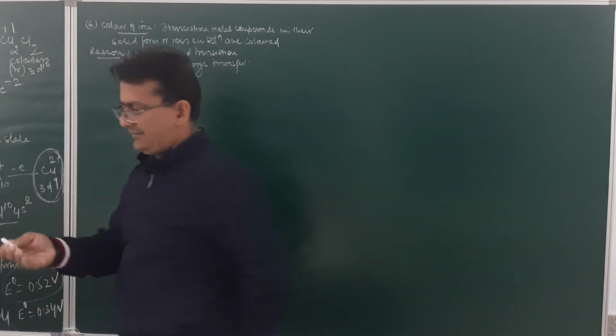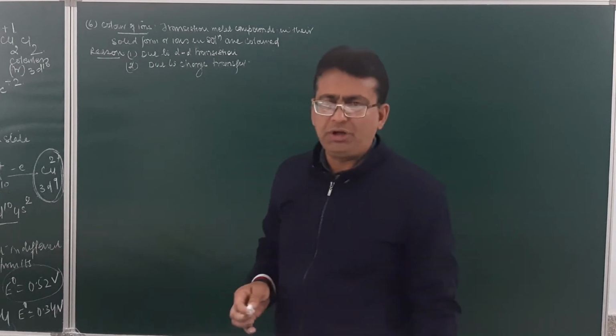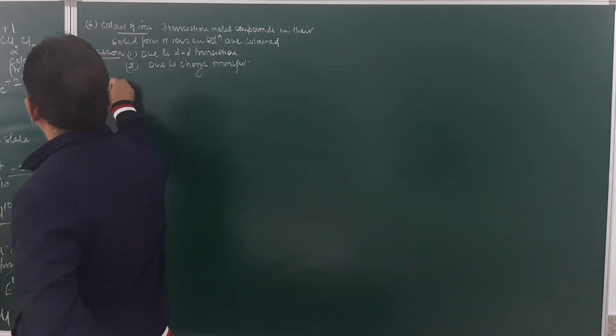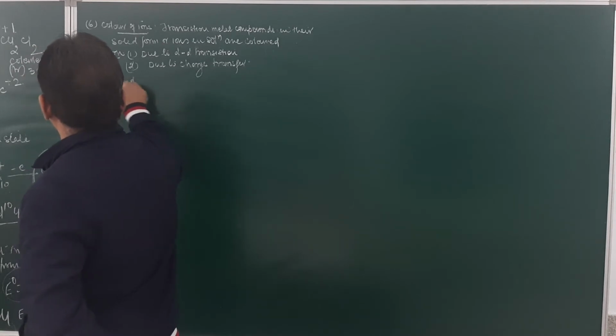What do I mean by this? When I say due to d-d transition, what do I mean by d-d transition? It means due to d orbital transition.